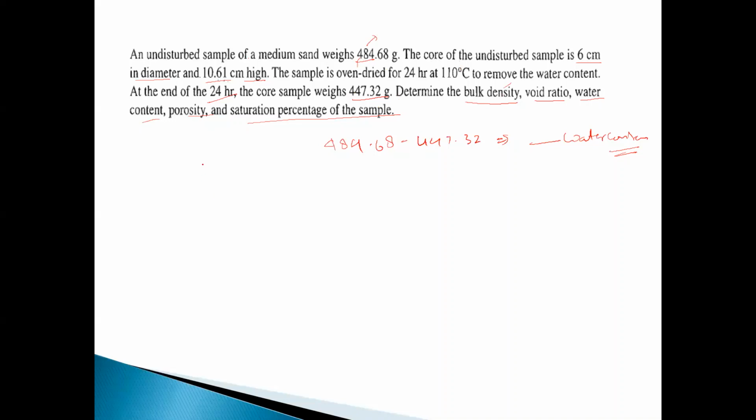Void ratio, you know very well, is Vv upon Vs, meaning volume of void upon volume of solid. This is weight, and weight means mass. Density is equal to mass upon volume, so mass will be density into volume.